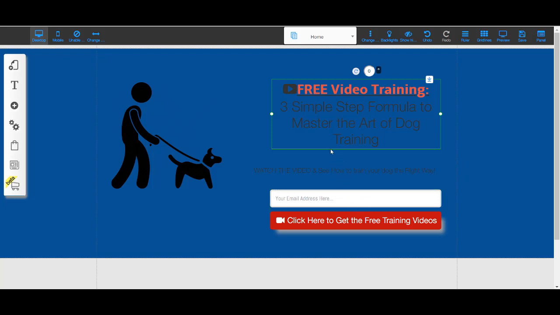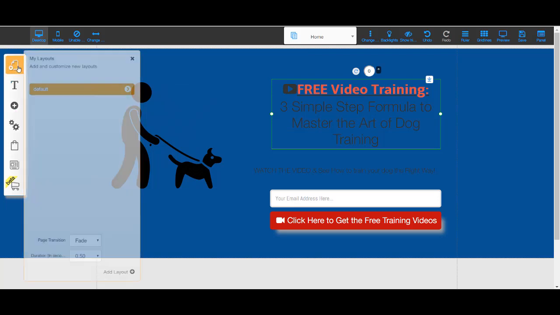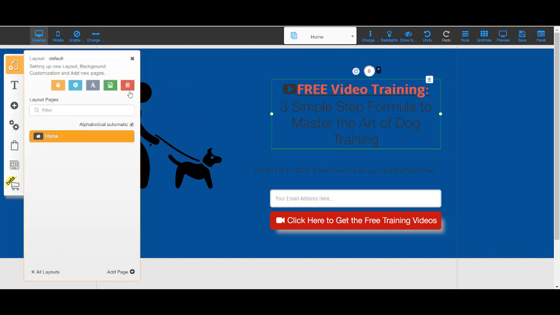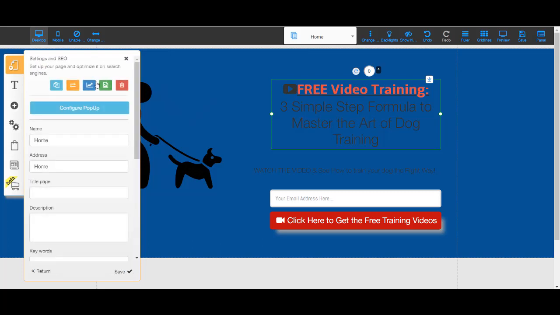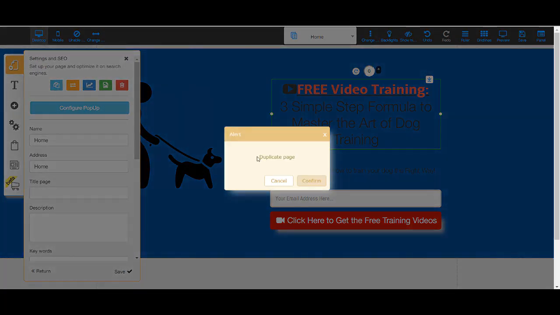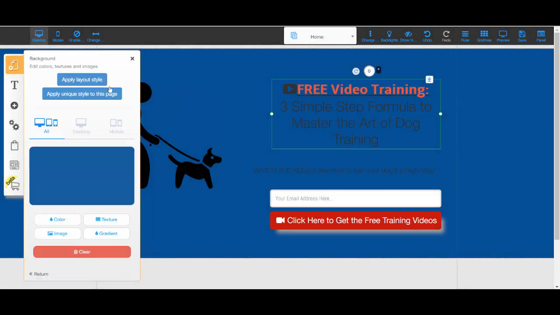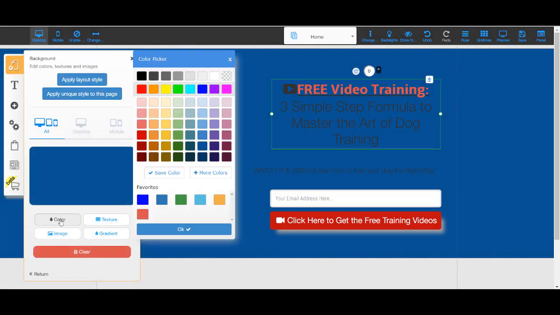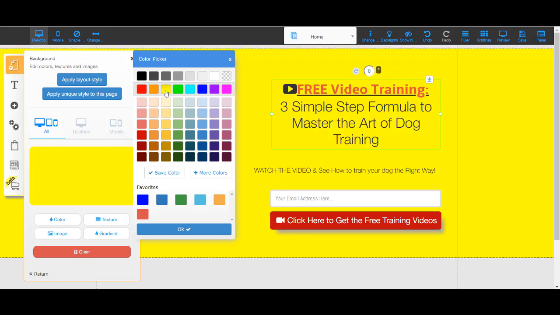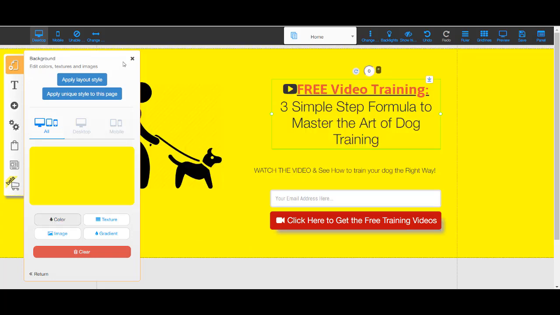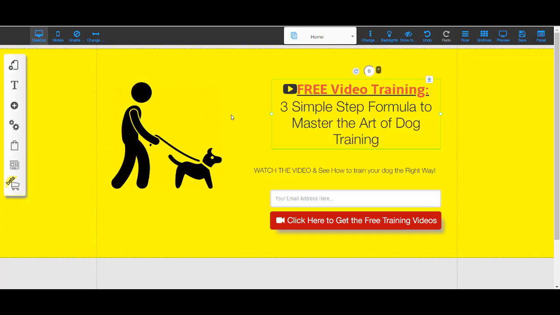So what you would do is you can change the color of the screen, of the background. So let's say we wanted to change the color. We would go to color, and let's say I wanted to make it yellow. I'm gonna make it yellow, and then boom, hit OK, and then there you go.